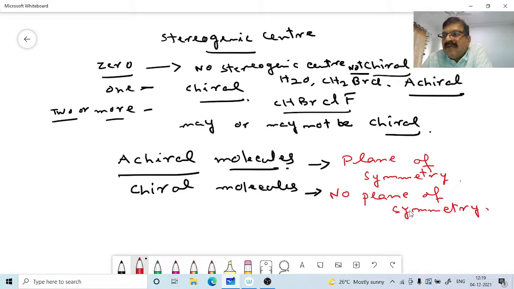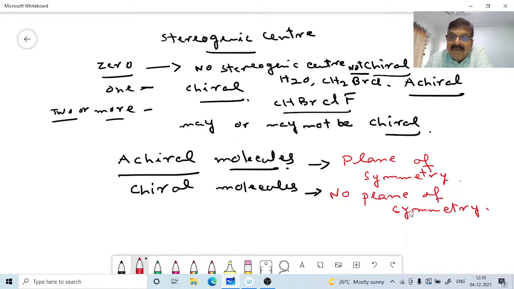What is meant by plane of symmetry? A plane of symmetry is a mirror plane. It will cut a molecule into two equal halves, bisecting it so that one half is a mirror image of the other half. That is the definition. The plane of symmetry will exist if you can put a mirror plane anywhere through a molecule and an identical image appears on both sides of the plane.